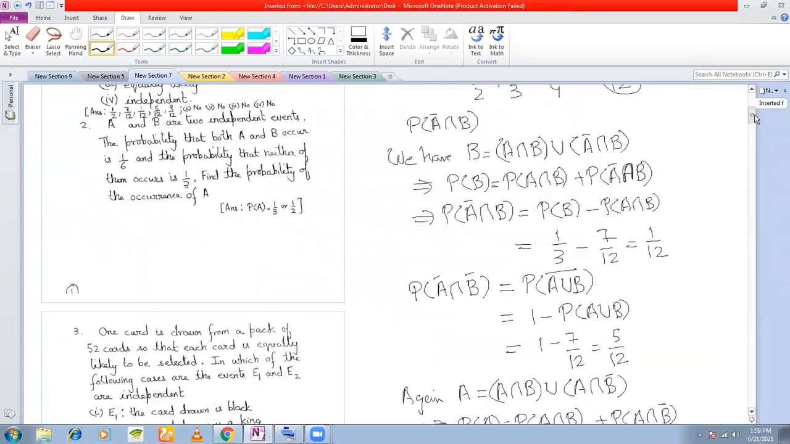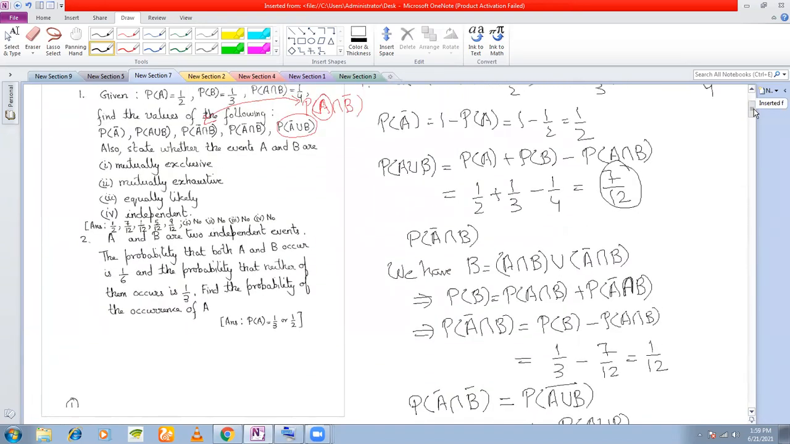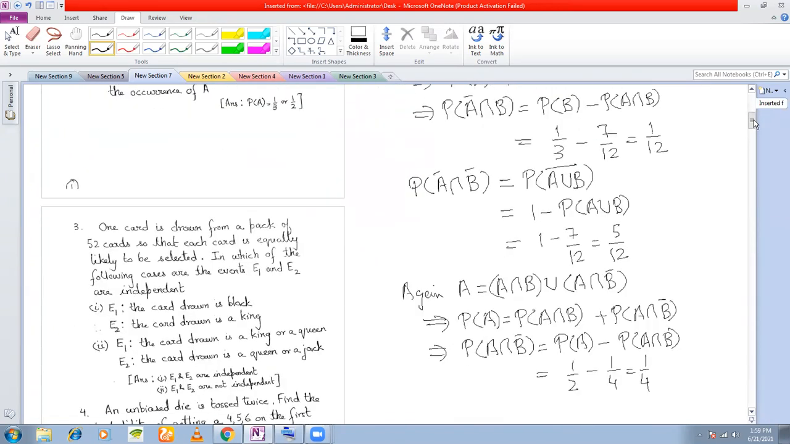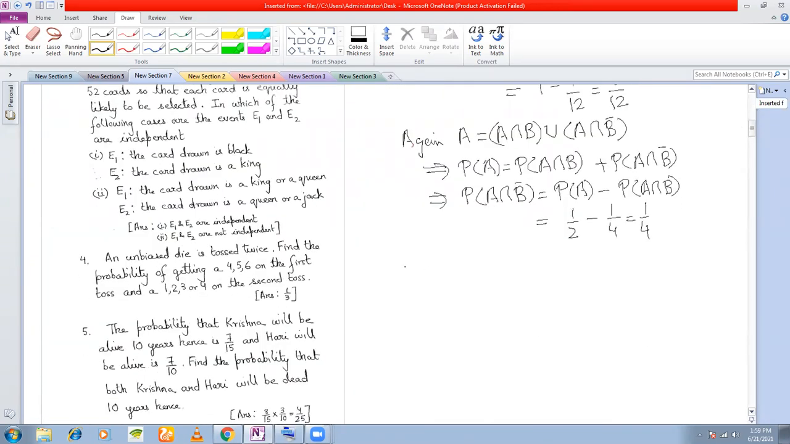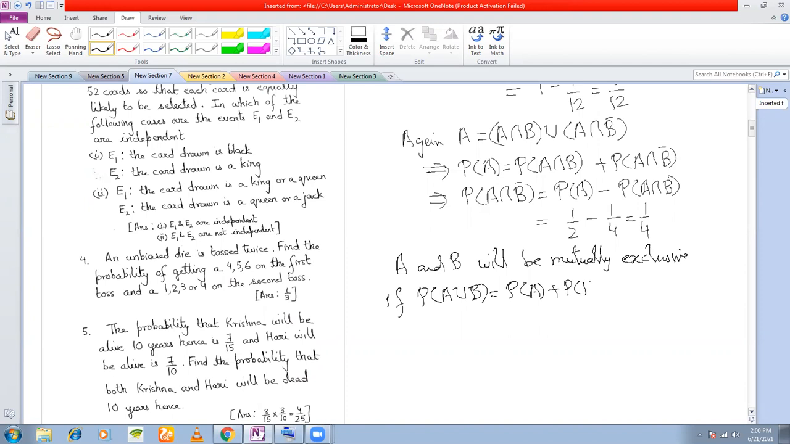You have a next second part to this question, which states that also state whether A and B are mutually exclusive. Now, are A and B mutually exclusive? When are the events mutually exclusive? A and B will be mutually exclusive when they do not occur together. That means they both are distinct. In terms of mathematics, P(A union B) must be equal to P(A) plus P(B), isn't it? Yes, sir. Because P(A intersection B) is 0. So now what is P(A union B) here?